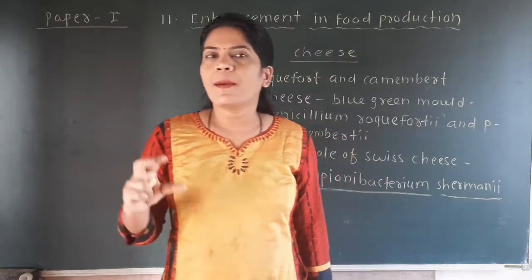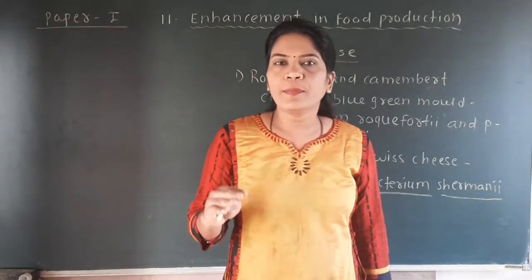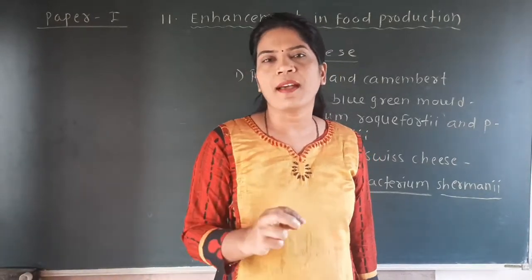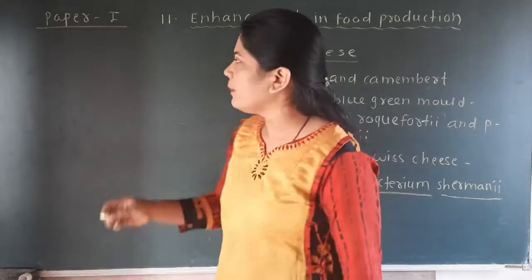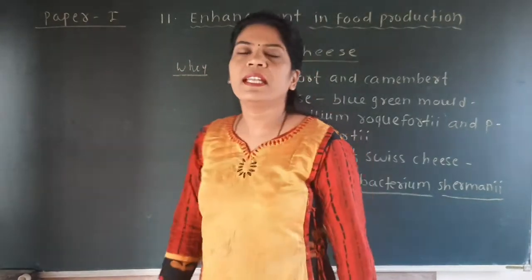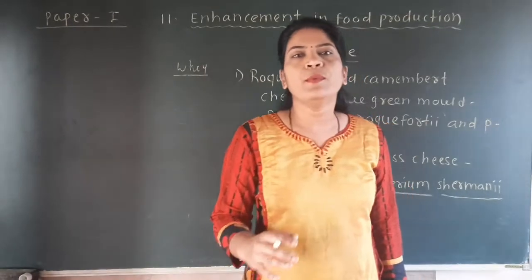After formation of the curd, if we separate the solid mass, then whey, the liquid part, remains.